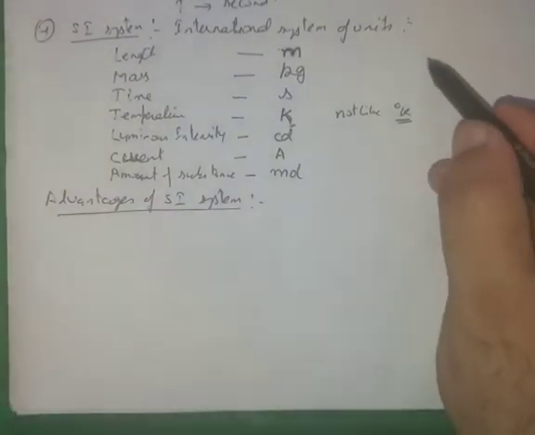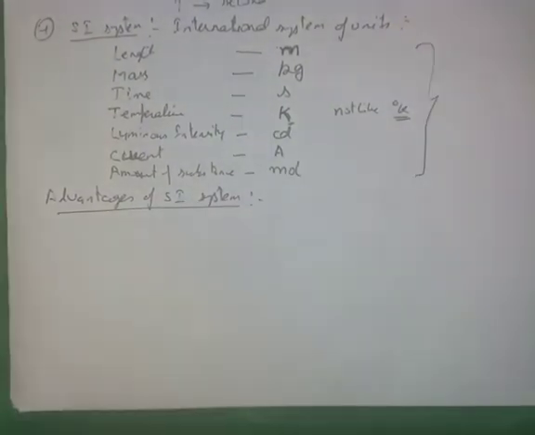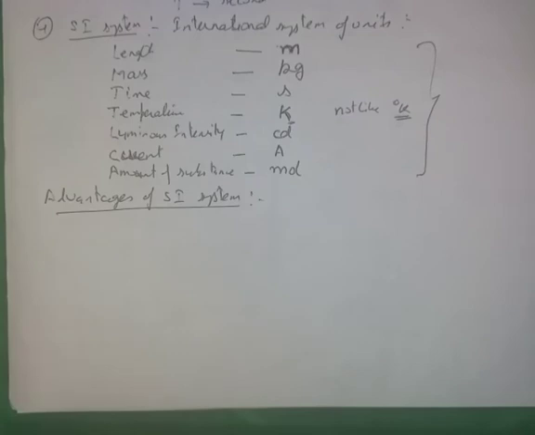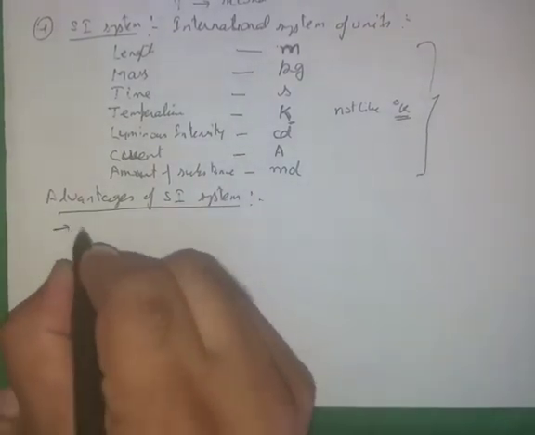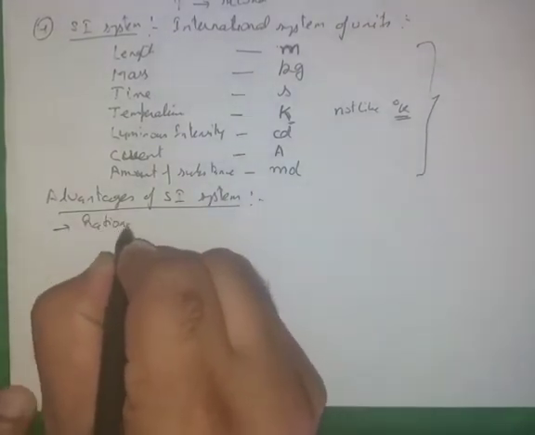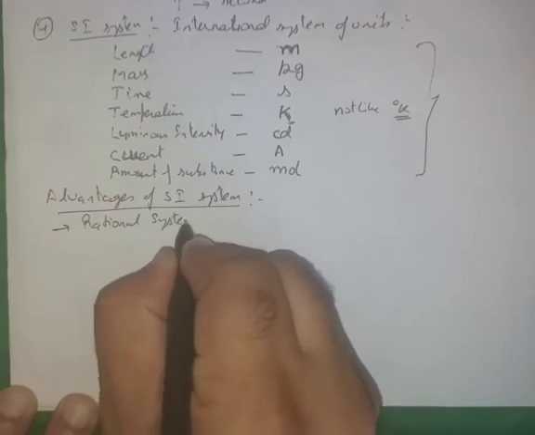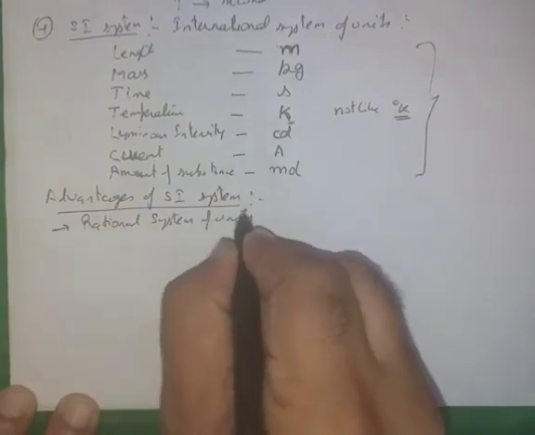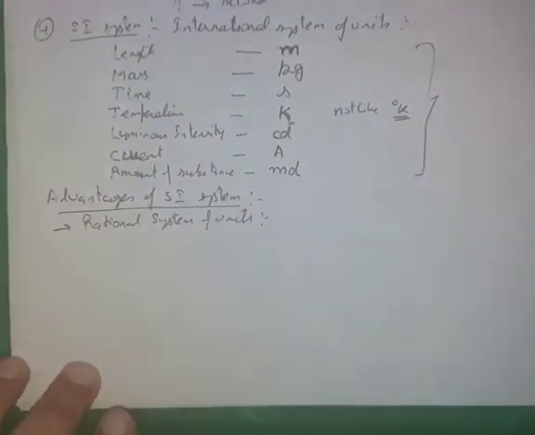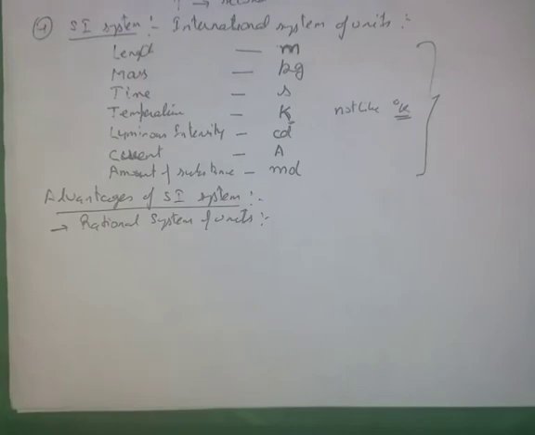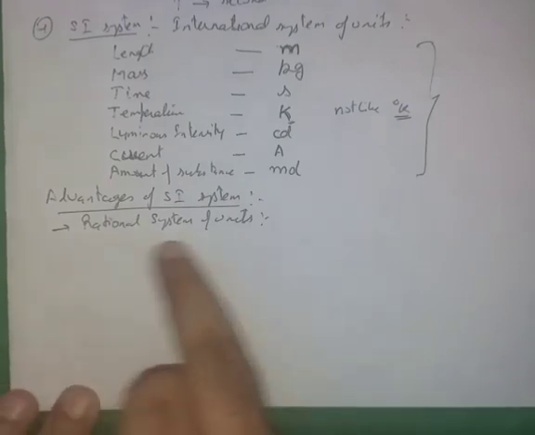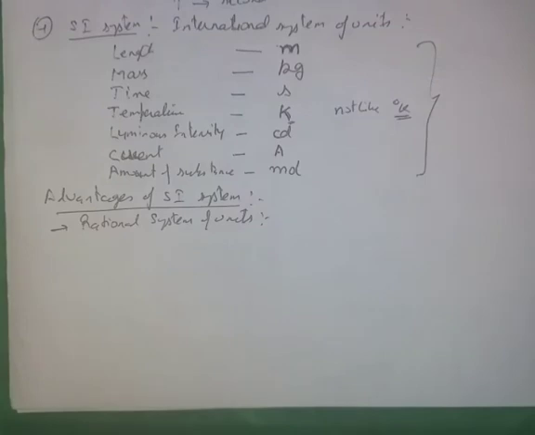So we said this system will be used everywhere in physics. The reason is that this is a rational system of units. Rational system means that for any physical quantity, this system will always have a single unit.